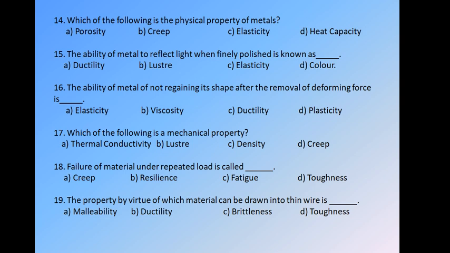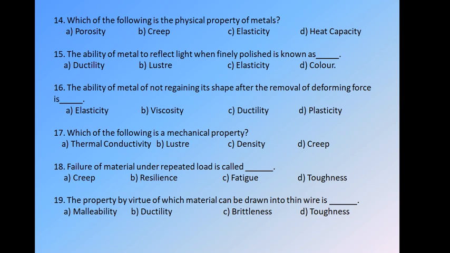Which of the following is a mechanical property? Okay, so the options are A thermal conductivity, B luster, C density, and D creep. As we know, the first option, thermal conductivity, is a thermal property. Luster and density are physical properties. As we have only a single option remaining, that is D, it is the mechanical property.